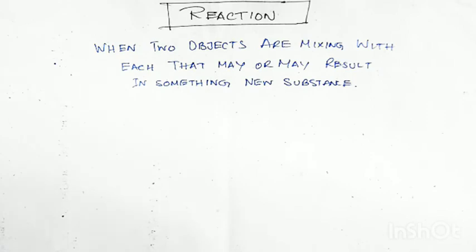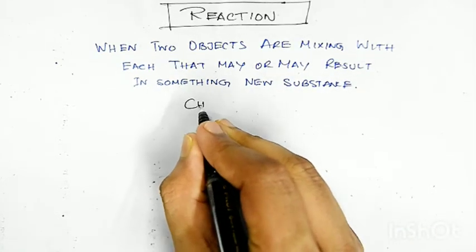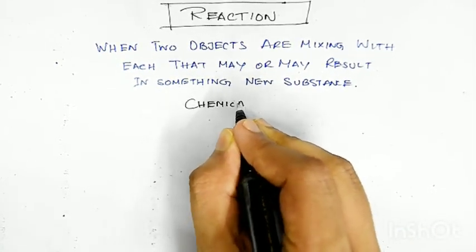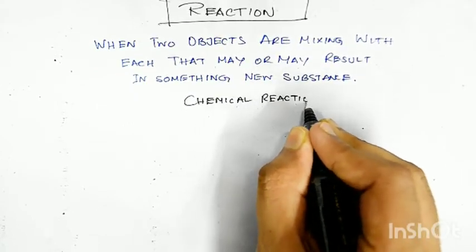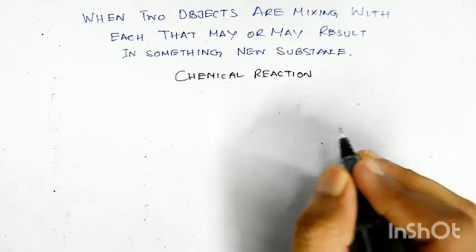There can be a lot of things happening in reactions. They can just change their states. A solid can become liquid, or they might form a new substance. So according to that, we will learn about different forms of reactions. In our topic, the kind of reaction we will mainly study is chemical reaction, and physical reaction.